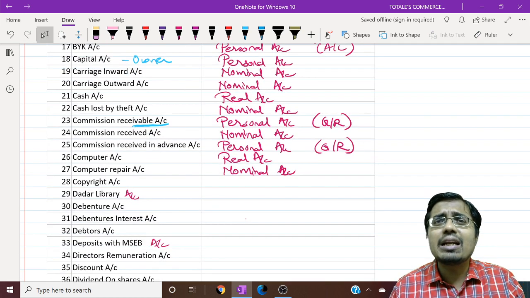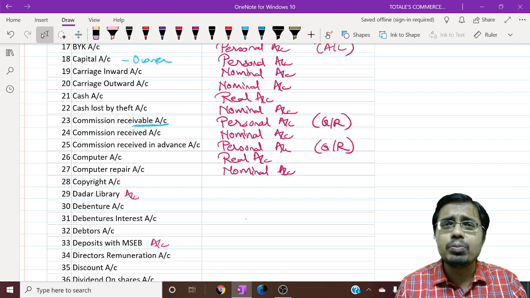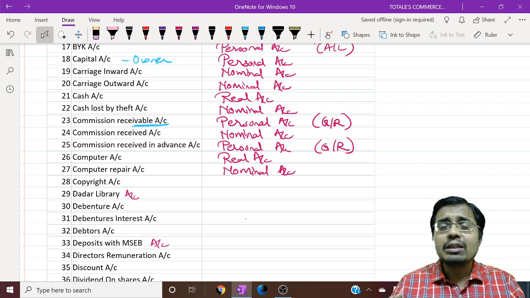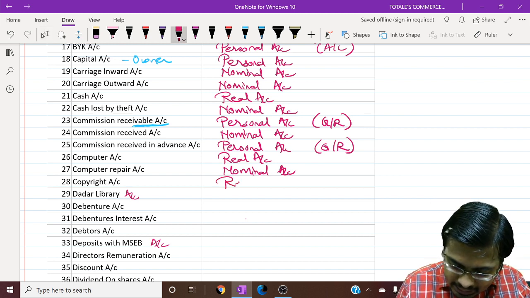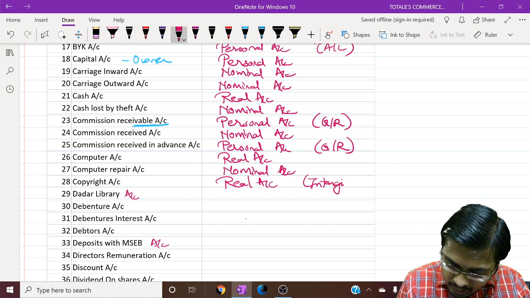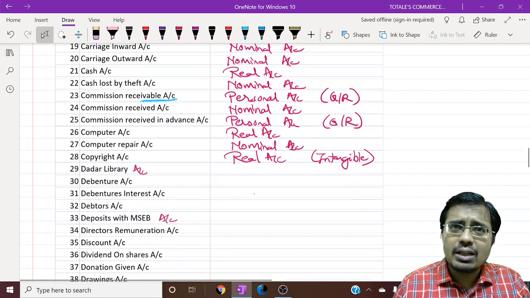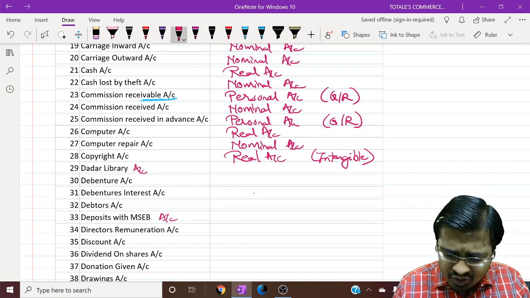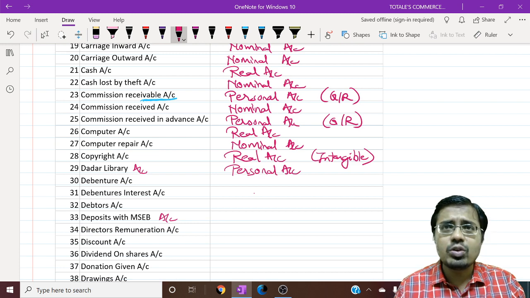Copyright. Copyright is a right owned by a person who is writing some kind of a book or a song or a story. So in this case, this is a thing or a right owned by a person. It is real, it is intangible real. Dadar library account. So what is Dadar library? It is an artificial or legal person. It is not a thing.